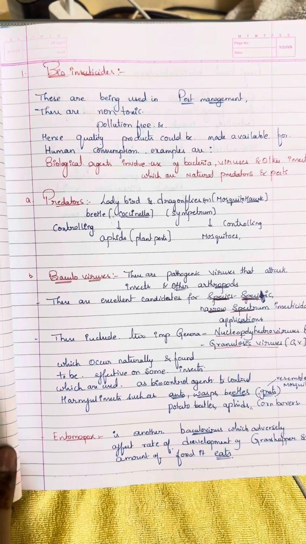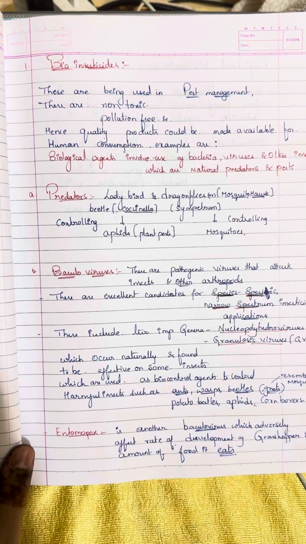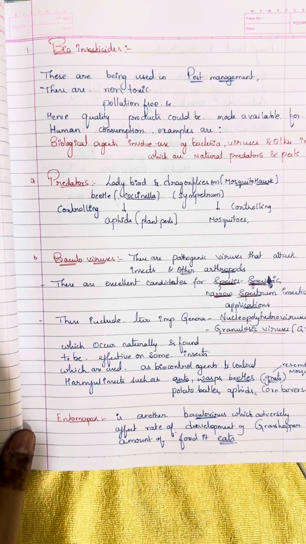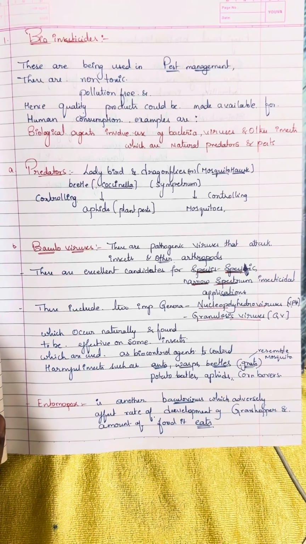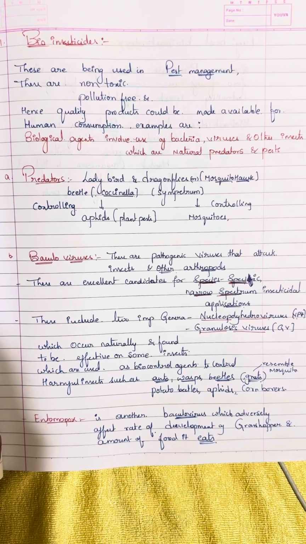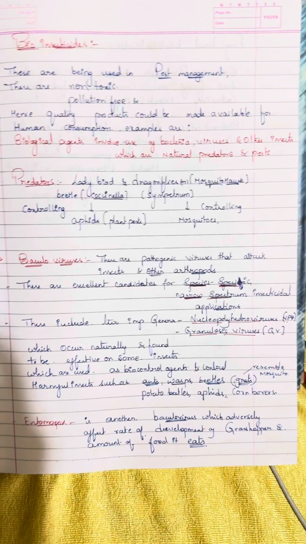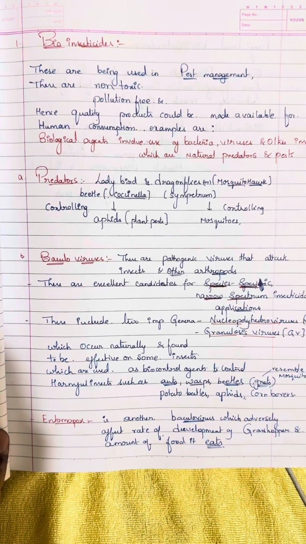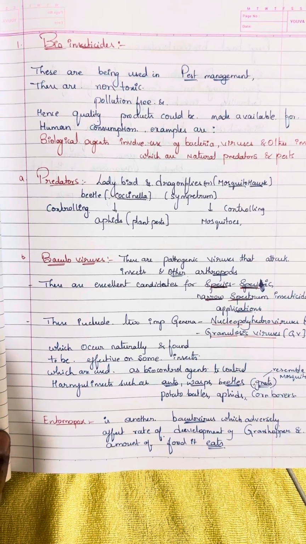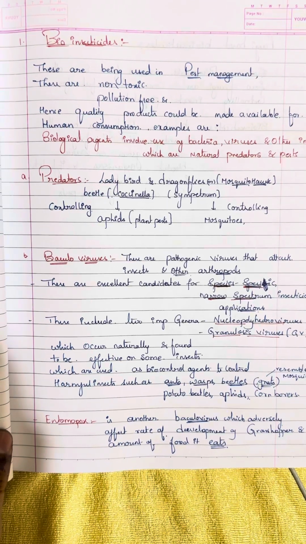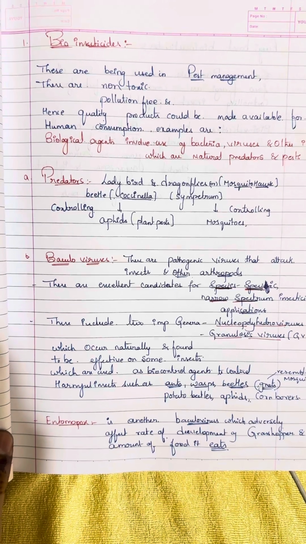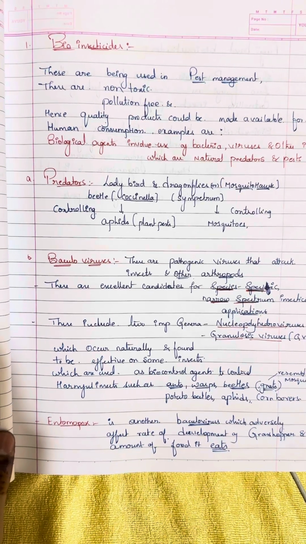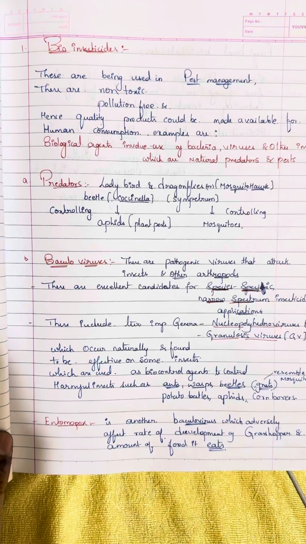These are non-toxic, pollution-free, and hence quality products could be made available for human consumption. Biological agents involve the use of bacteria, viruses, and other insects which are natural predators of pests. Predators: ladybird and dragonflies, hawk beetles, coccinella, and sympetrum, controlling aphids, plant pests and mosquitoes, etc.